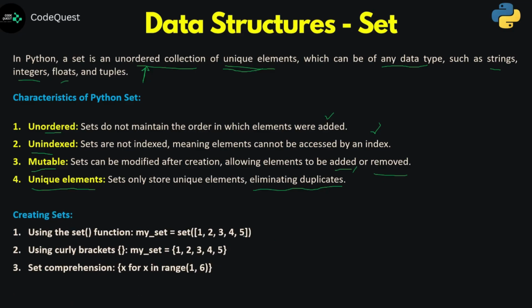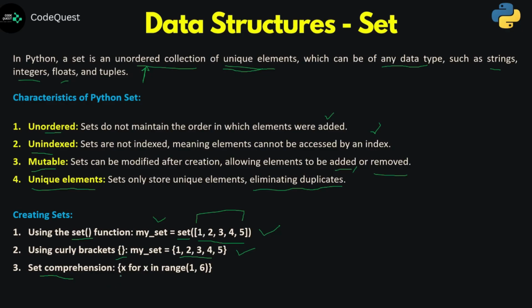Now, there are three different ways how you can create the set. The very first one is we can take the help of a predefined function, that is called the set function, where you can pass on a list of items. Like this is the set function where we are passing a list, that is some elements, and here my_set is the set we created. Now the second way is by using a pair of curly braces. So we can keep the elements within a pair of curly braces to create a set. And there is one concept which we will be reading in detail later in operations of set, that is nothing but called set comprehension.